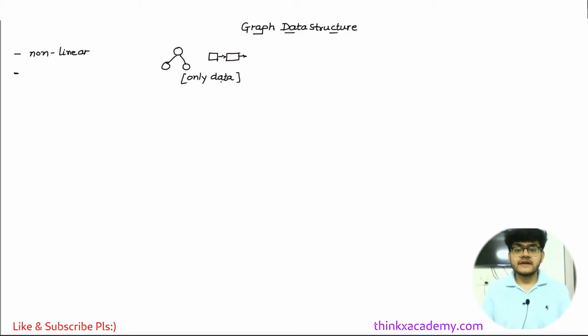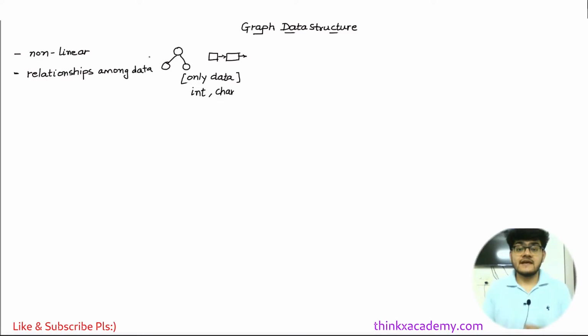It could be any type of data, integers or characters or anything like that. But a graph data structure is very important because it not only contains the data, it also contains the relationships between the data. So here I'm going to write a very important point, which is relationships among data.